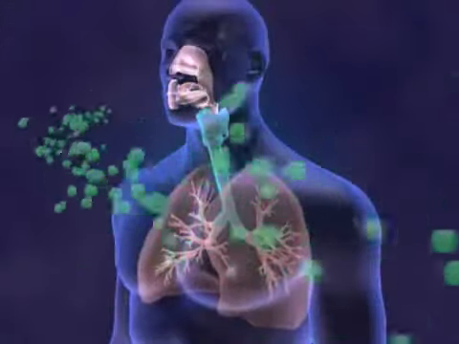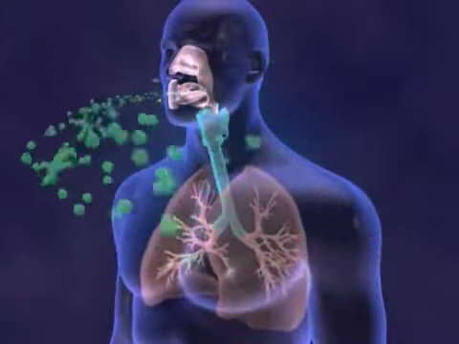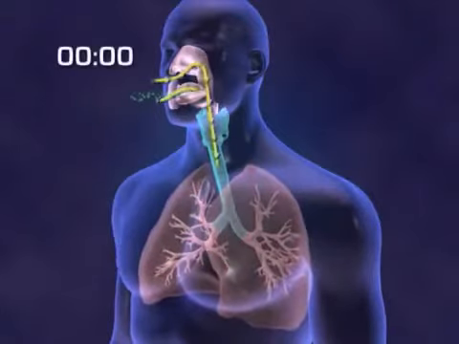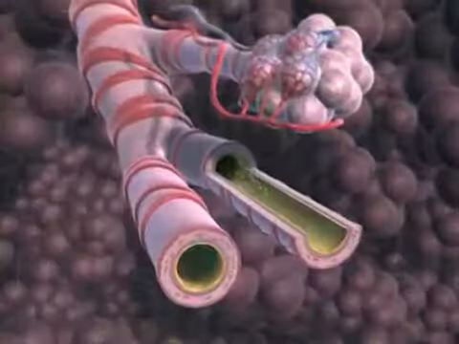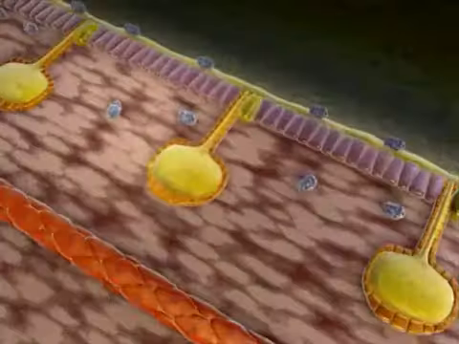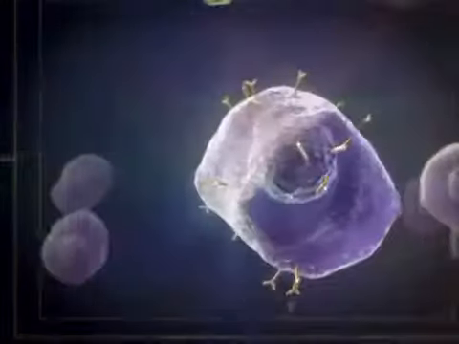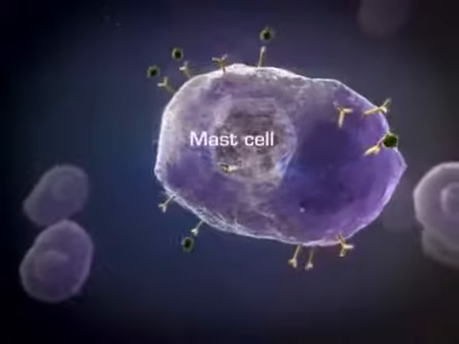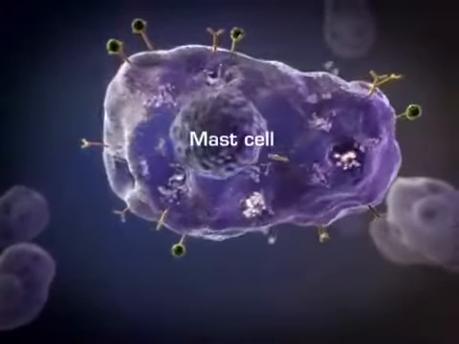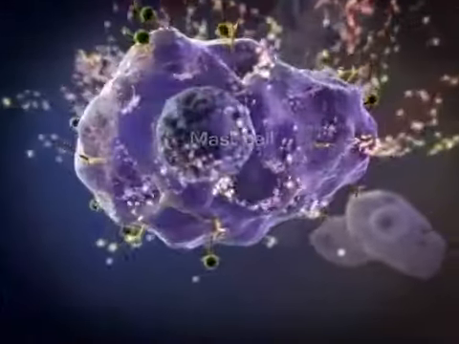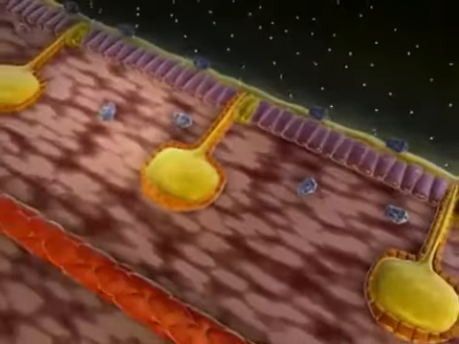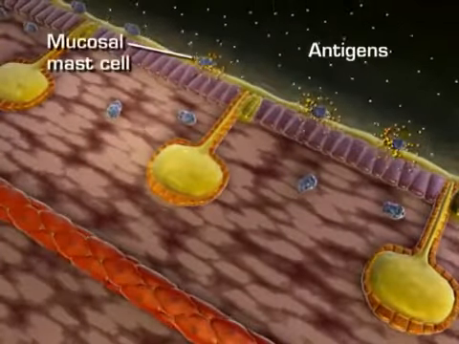The early phase or acute response of asthma occurs within 10 to 20 minutes of exposure to a trigger. Mast cells, which in people with asthma are in a presensitized state, react to antigens and release histamine, leukotrienes, interleukins, and prostaglandins. With airborne antigens, the antigen binds to the mast cells on the mucosal surface of the airway.